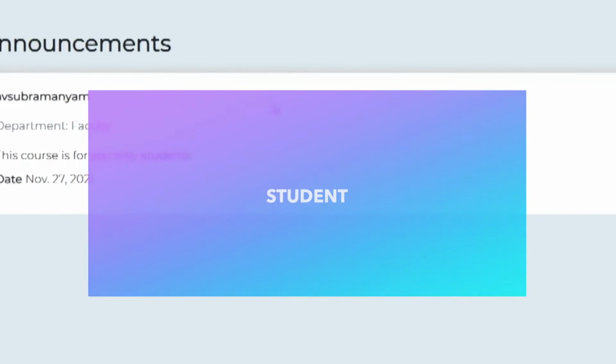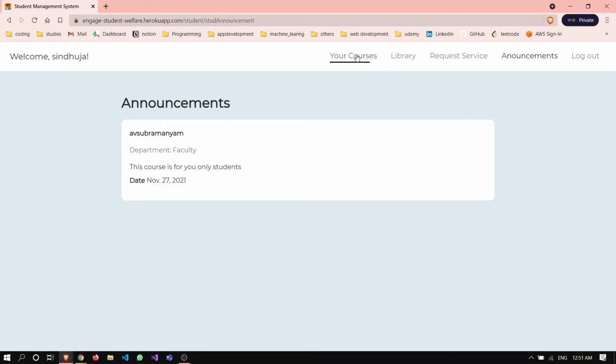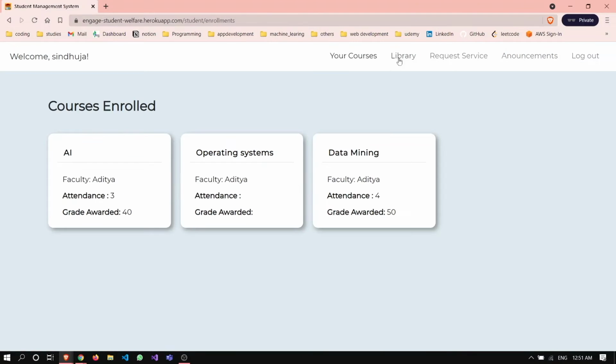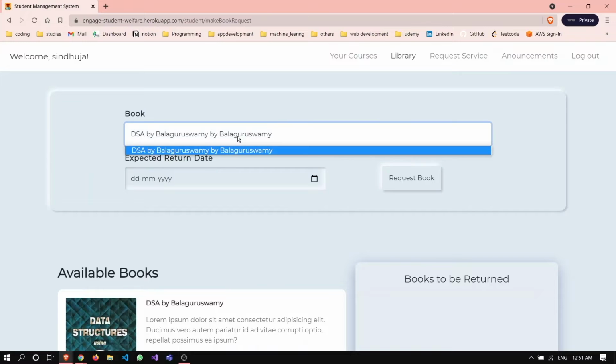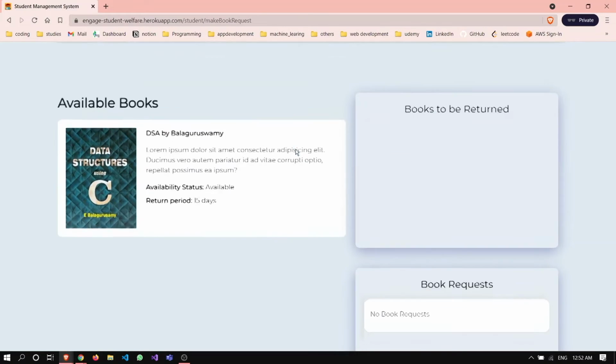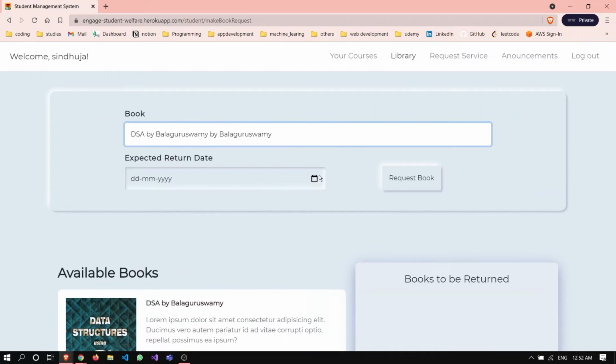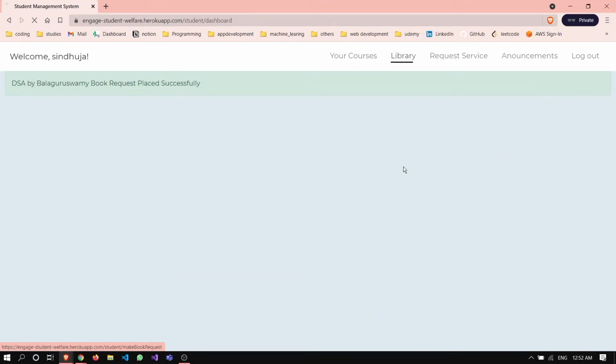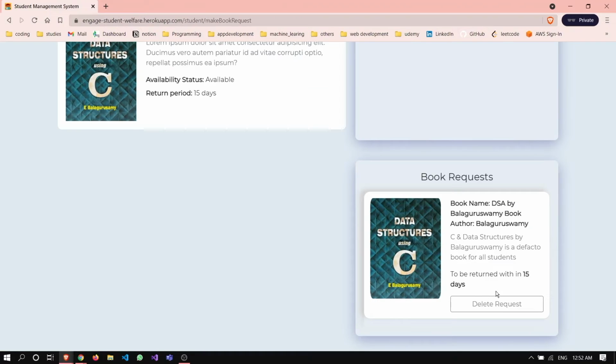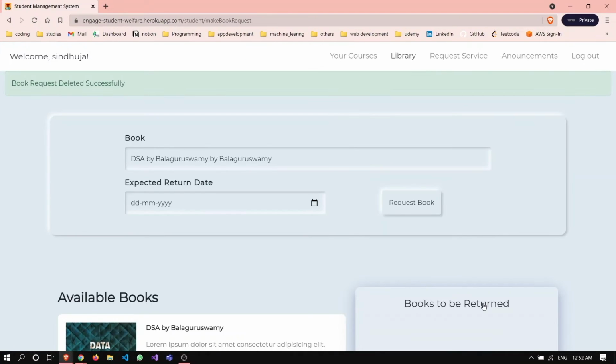Let us see the features of the students. We can see the courses which were taken by the student, and we can request a book from the librarian. Suppose we are in the librarian account, and we can see any book requests which are pending. There are no pending requests, and we are taking the book. We can see the book request. If we don't want to proceed further, we can delete the book request. We have deleted the book request.